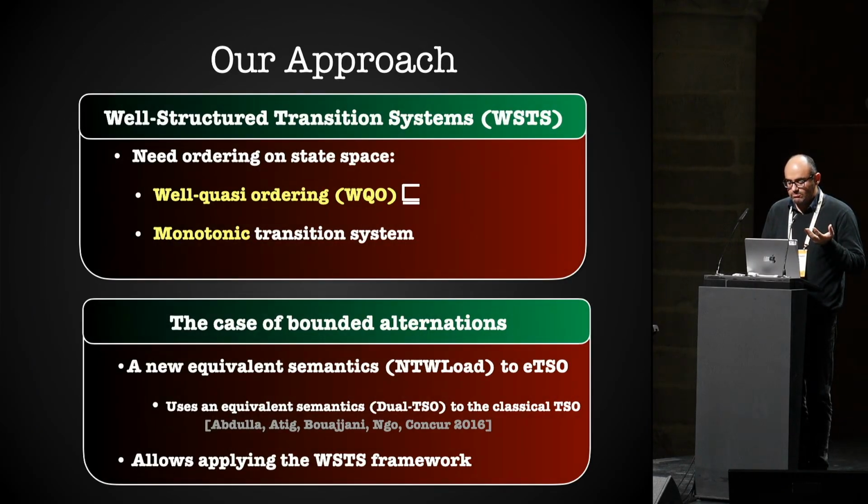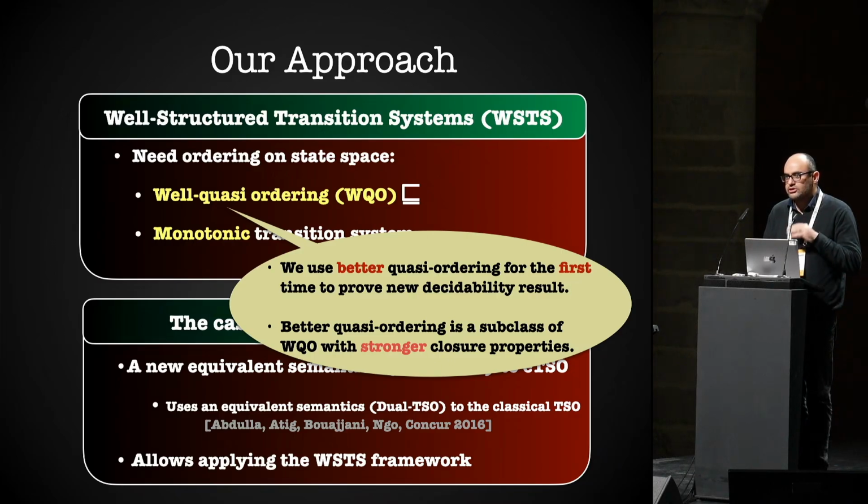So we now use well quasi-order, but we are using a subclass of it, which is called better well quasi-order, and this is the first time it has been used to show a new decidability result. It enjoys much stronger closure properties, because we need to make sure that all the processes, since they are unbounded in number, will validate their own speculation or guess.